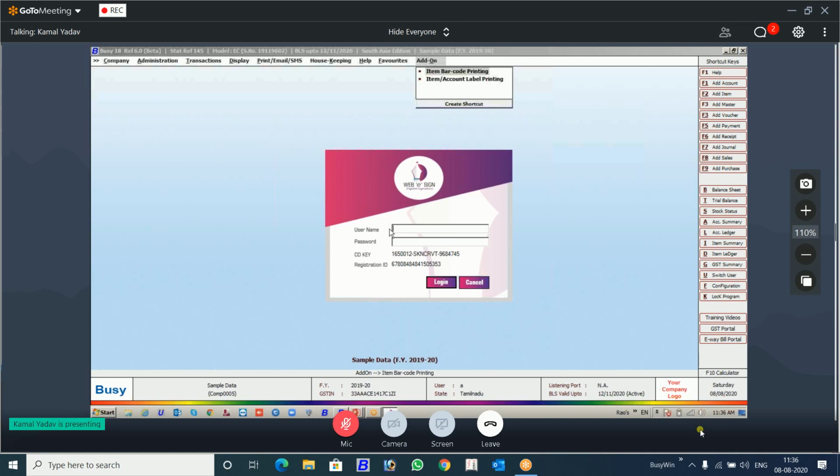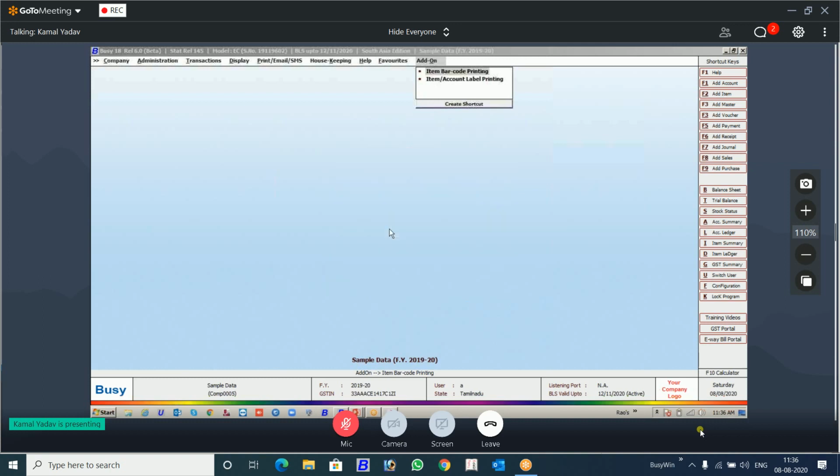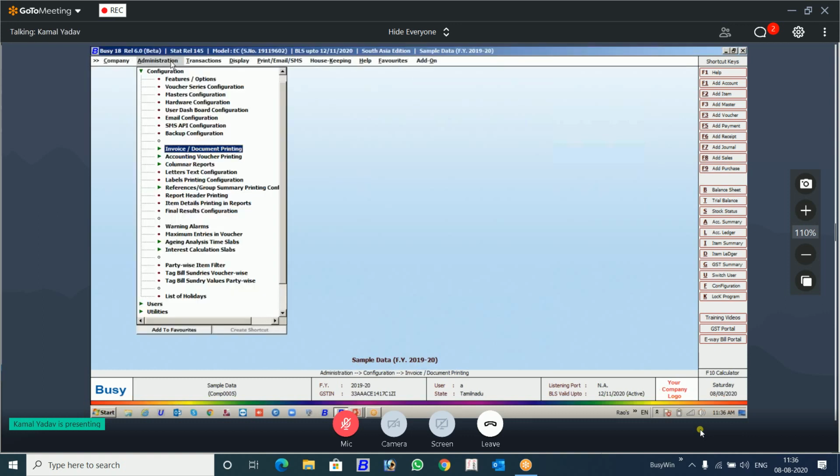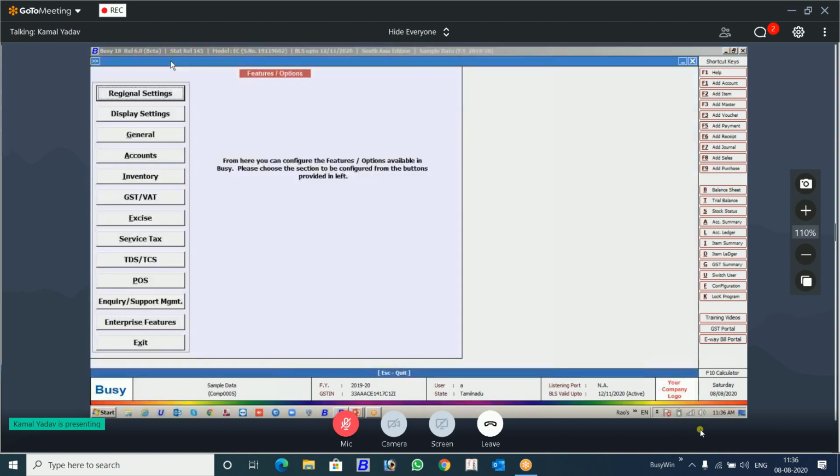But for the BUSY purpose, we are not going to use it. We are switching back to DSC. I'm just showing you the glimpse that there is a software. We'll come to BUSY and see the implementation in BUSY, step by step.